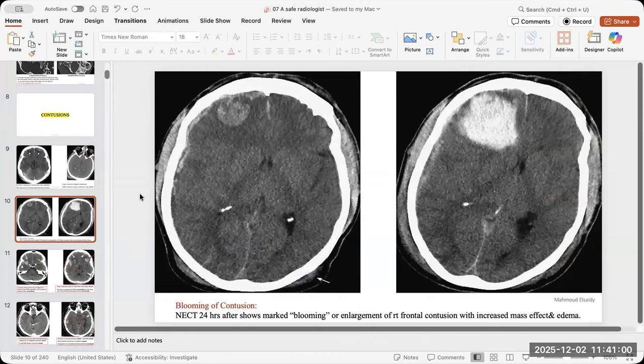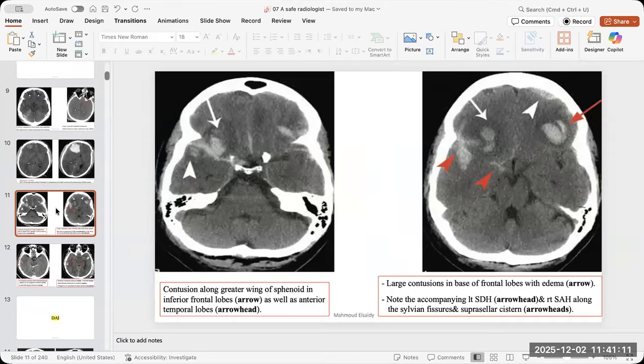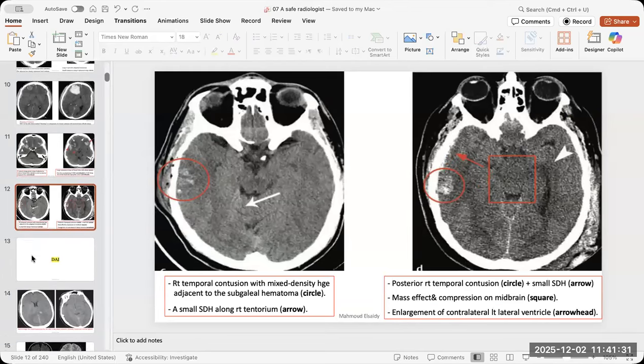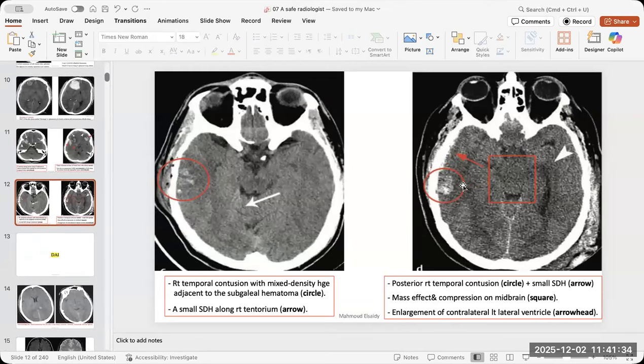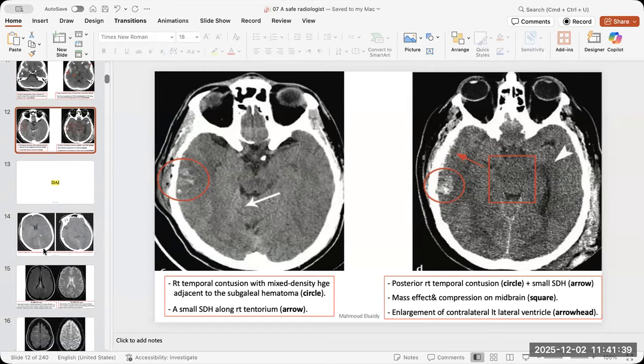This is a large one. See, the brain contusion increased in less than 24 hours. So this is a very emergent case, and you can see the start of a midline shift, and this is stuff we will talk about now. Also, is it only contusion, or is there an element of epidural hemorrhage or subarachnoid hemorrhage? So don't forget to search for the related findings, the extension of the disease, where it is and where it goes. You have to give a good description overall. Okay. And again, this is some kind of hemorrhage, and we will talk about the mass effect shortly.